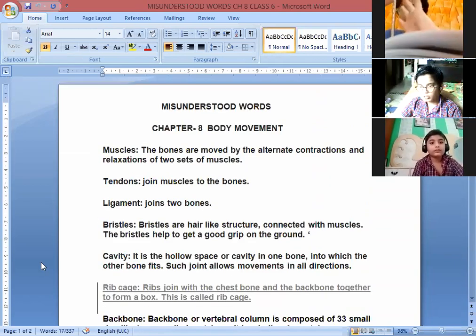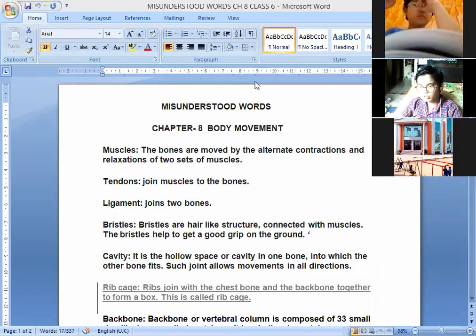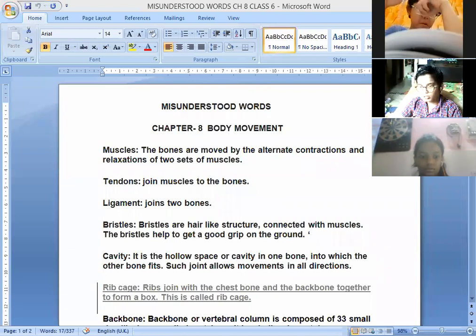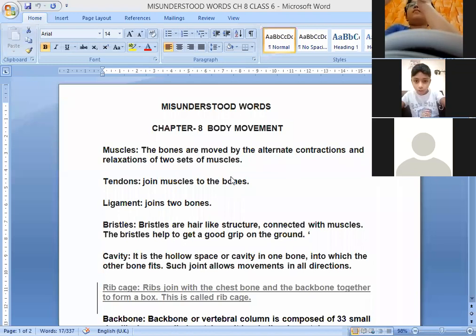Arnav Singh Tomar. Can I? Yes. Muscles. The bones are moved by the alternate contractions and relaxations of two sets of muscles. So children, we have two sets of muscles that we'll see when we read about it. So they move alternately. That is, once the contraction is there, in the other set the relaxation takes place. Okay, Arnav Agarwal, next word.